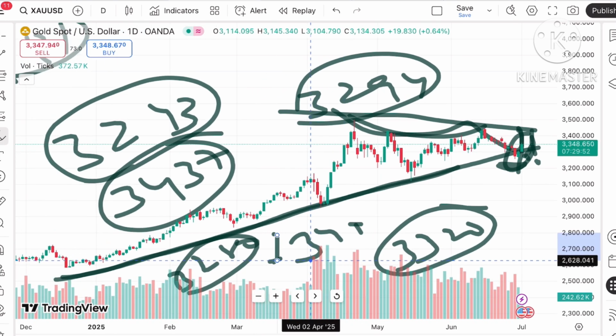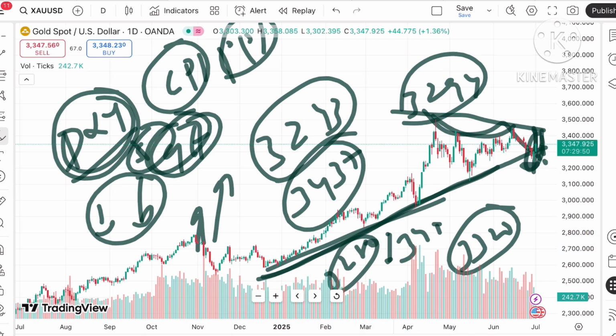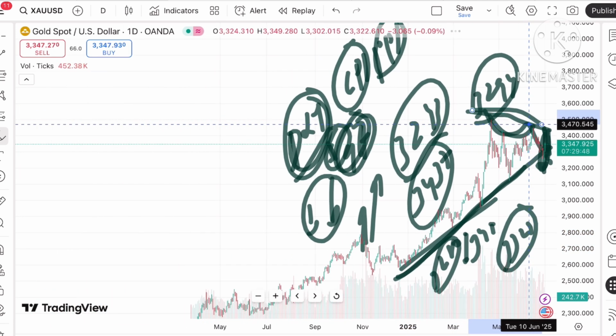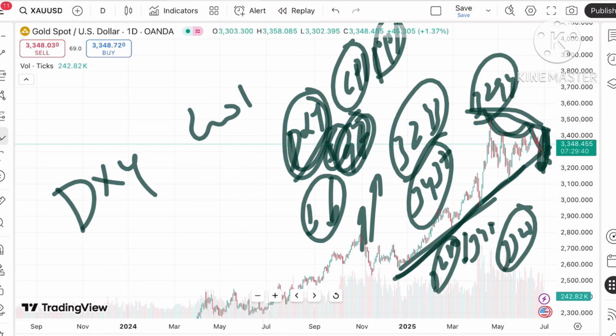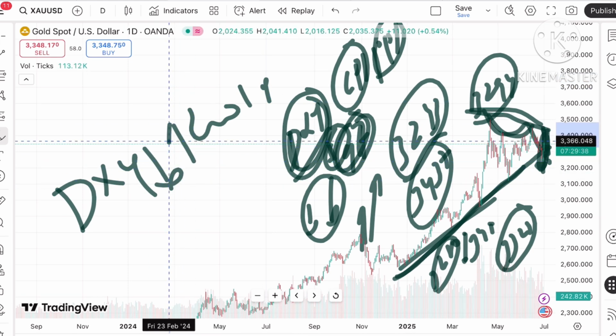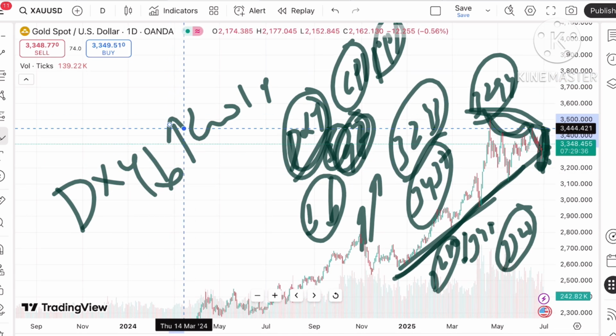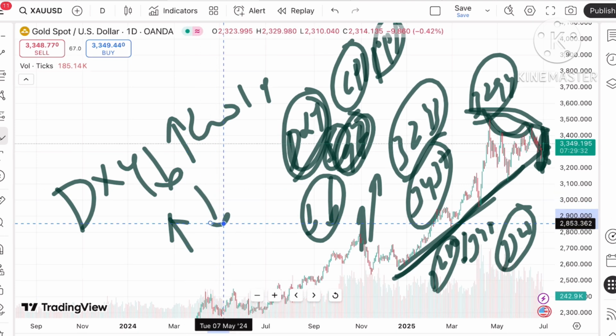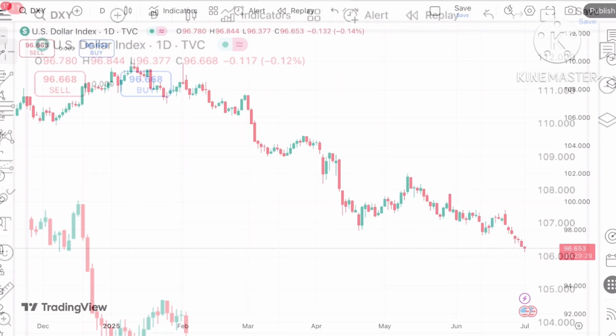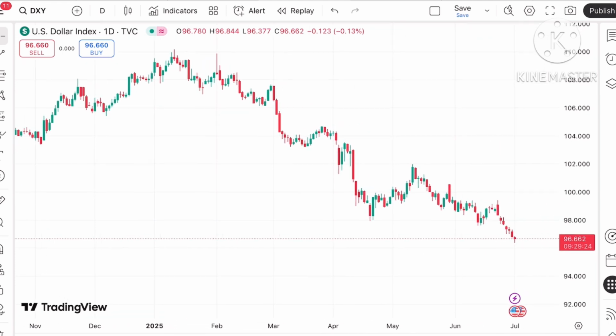Now if you look at this particular trend, this is the pattern we have seen, and I have to explain it with the help of the dollar index, because the dollar index is playing an important role. Dollar index and gold are inversely related to each other. So when the dollar index moves down, the gold price goes up. When the dollar index moves up, the gold and silver price moves down. Let's see how the dollar index is moving, trading below a level of $97.